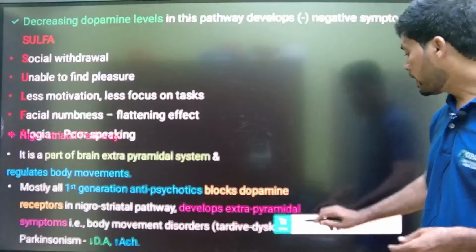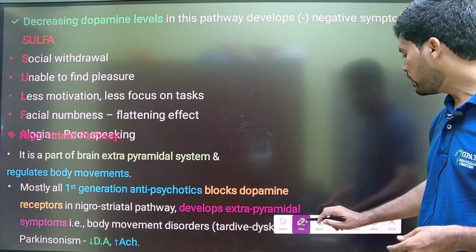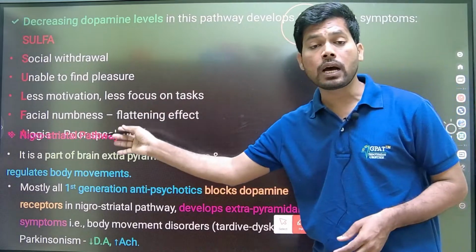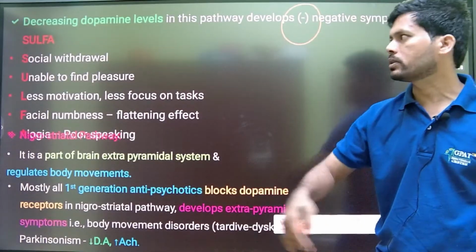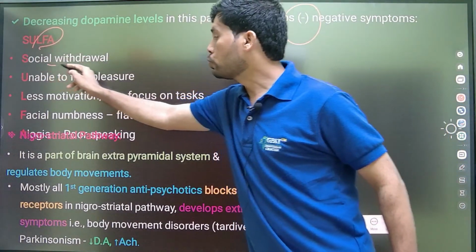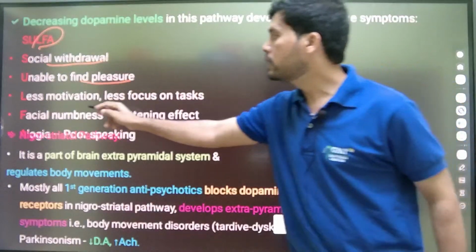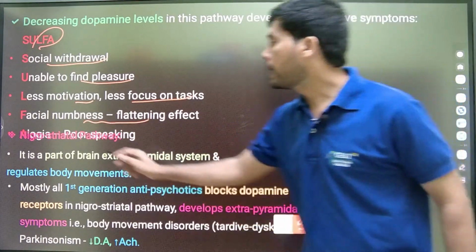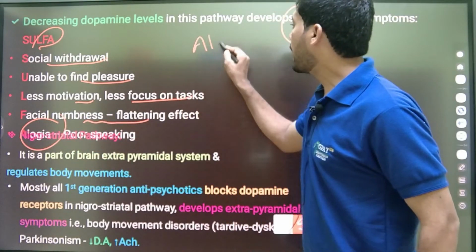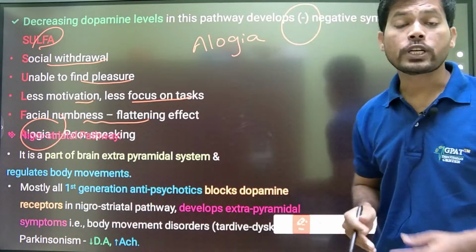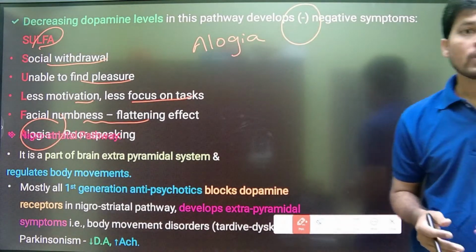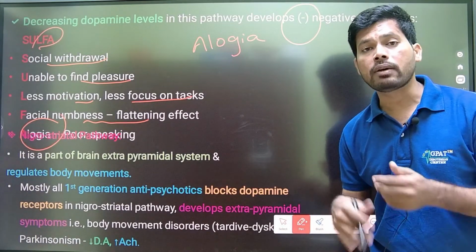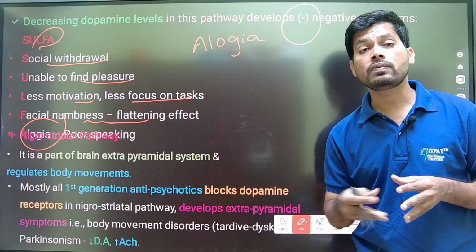Due to decreased dopamine levels in the mesocortical pathway, there is a development of negative symptoms: social withdrawal, unable to find pleasure or happiness, lack of motivation, unable to focus on the task, facial numbness, that is flat affect, and alogia, lack of speaking skills, and loss of sensory function.